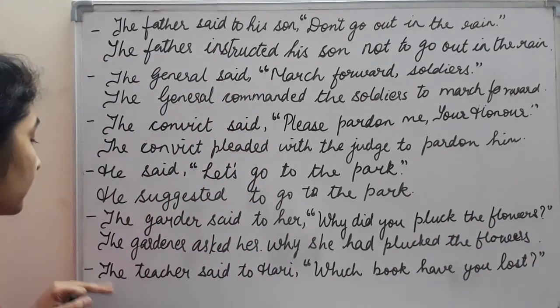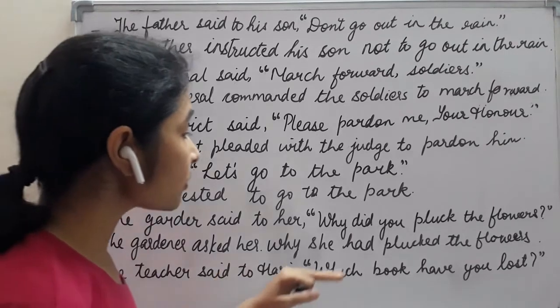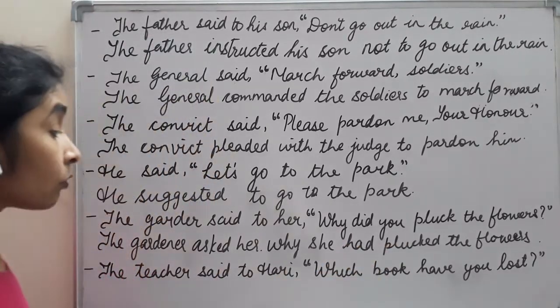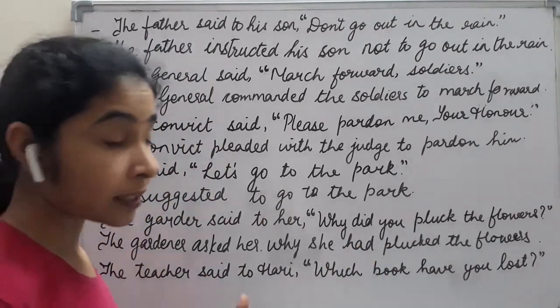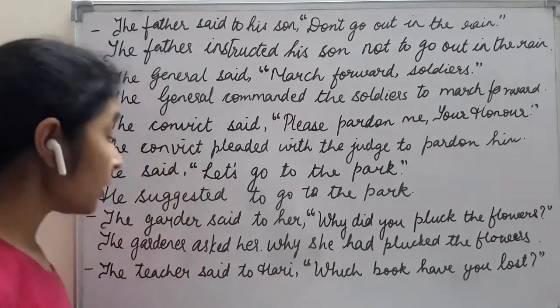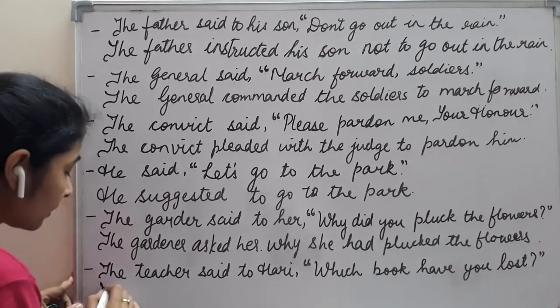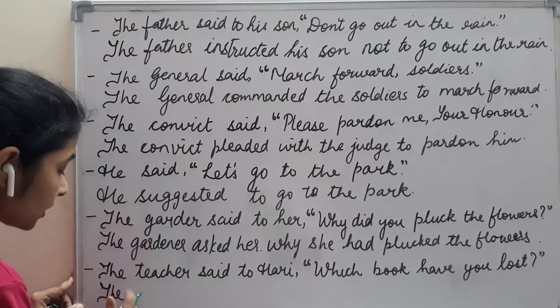Okay, the last one. The teacher said to Hari, which book have you lost? Now the teacher is asking Hari which book he has lost. Here also the reporting verb changes into asked.